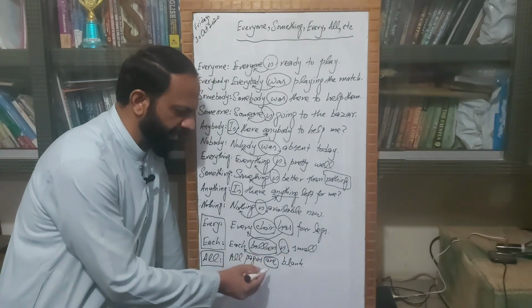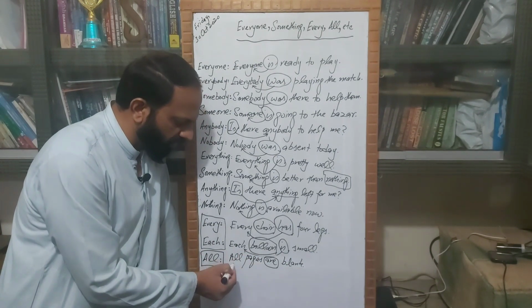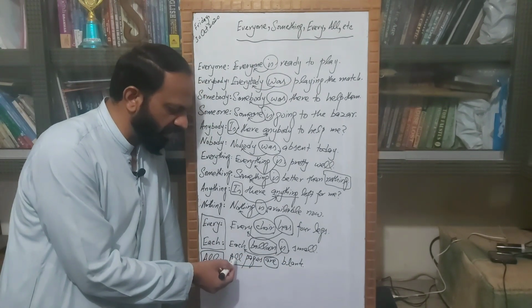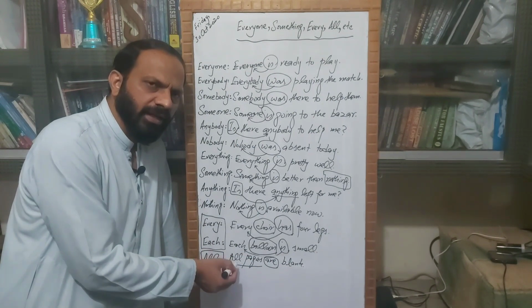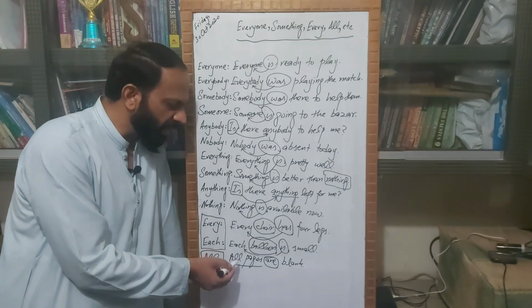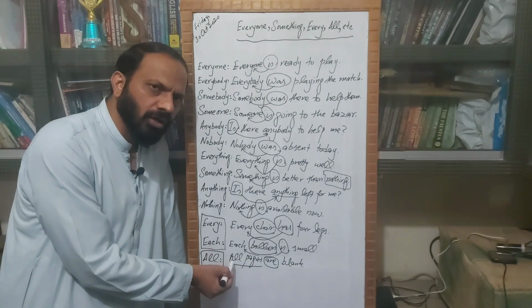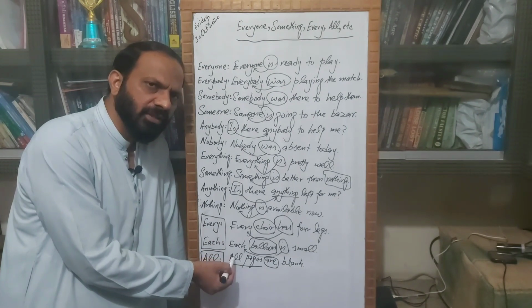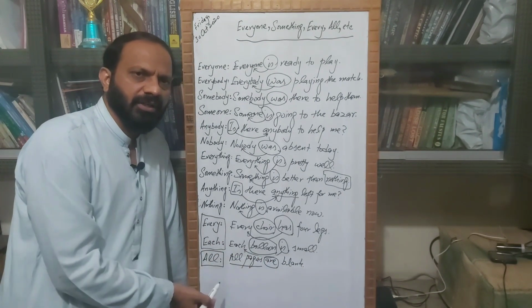So here this plural verb are is being used after this phrase in which we are having all in the beginning of the sentence. So here in this example, we are having a plural noun after this word all. So this phrase in which we are having the word all is taking a plural verb after it.